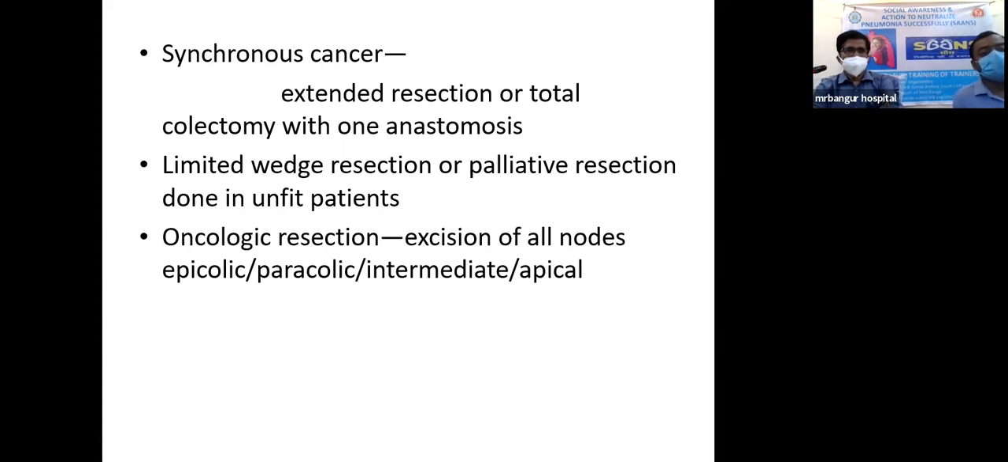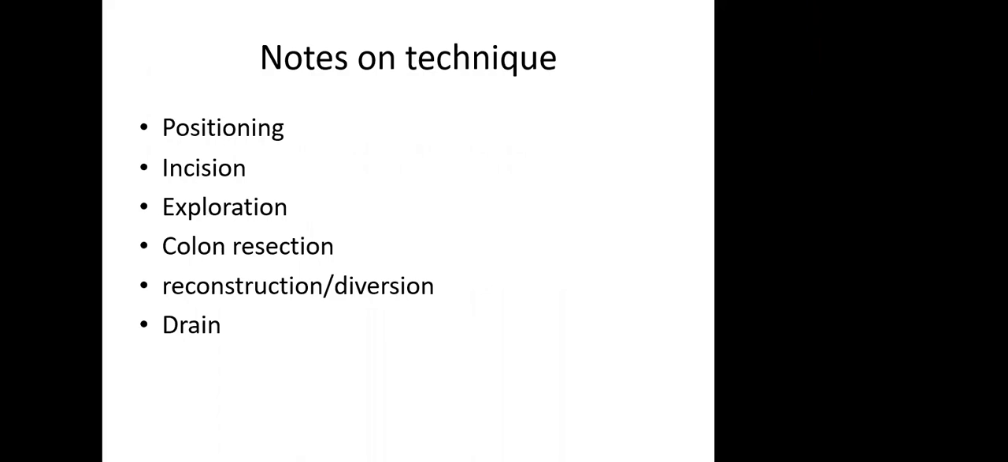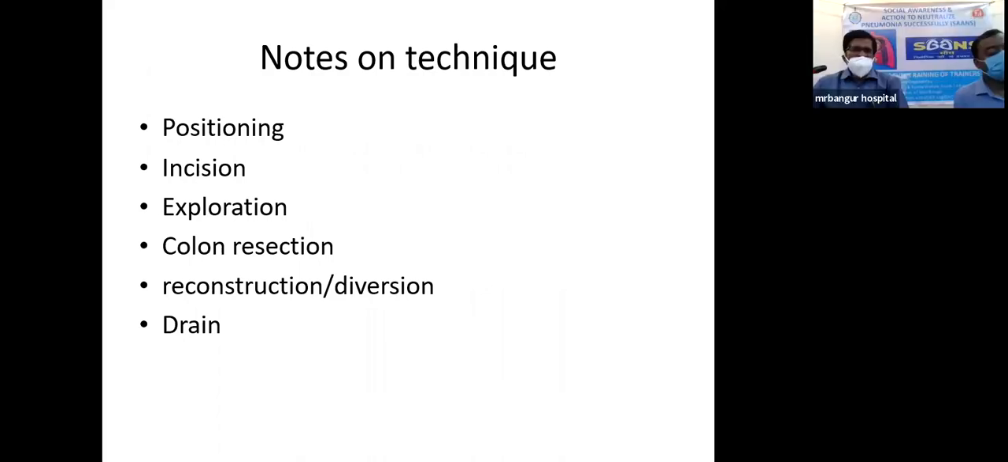Now, a few notes on these. If it is a synchronous cancer, then we go for extended resection or total colectomy with anastomosis. For unfit patients who cannot take major operations, we go for palliative resection or limited resection. As far as oncologic resection is concerned, we will excise all the nodes, like epicolic, paracolic, intermediate, and everything altogether. Now, the notes on technique. As per every major surgery,